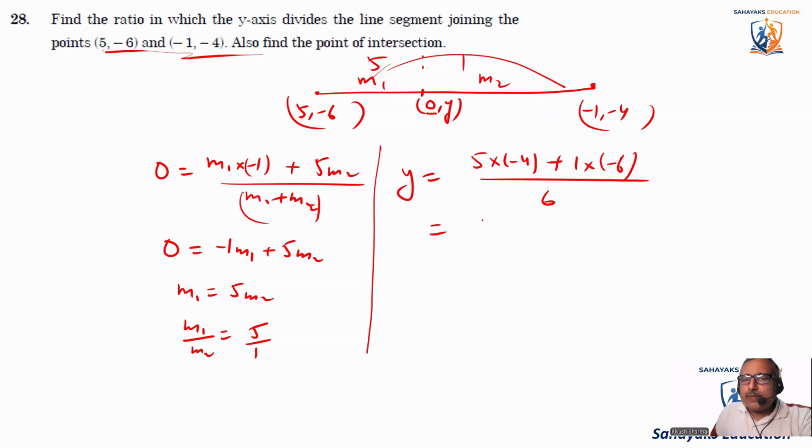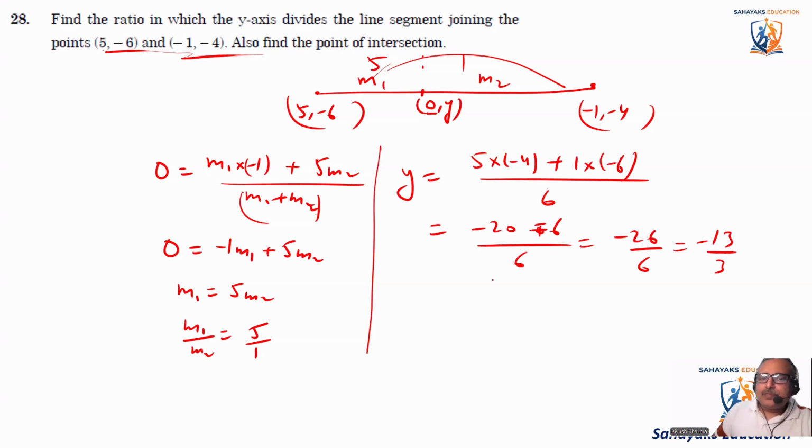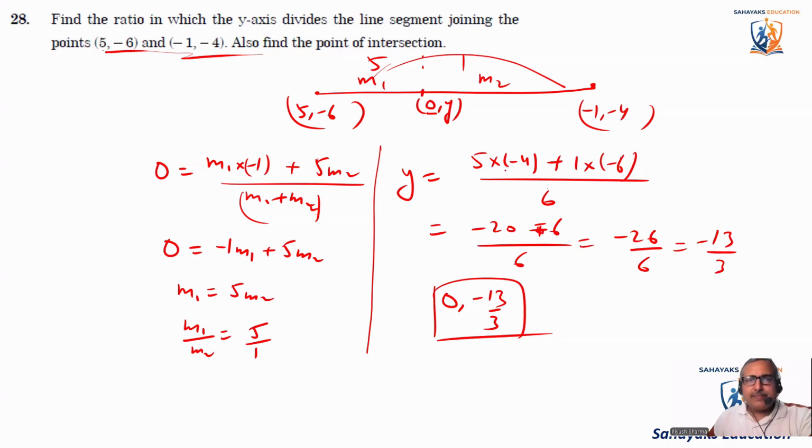So this value comes out to be minus 20 minus 6 divided by 6, so it becomes minus 26 by 6, or minus 13 divided by 3. So the point is 0, comma, minus 13 divided by 3, and this is the point at which it intersects on the y-axis.